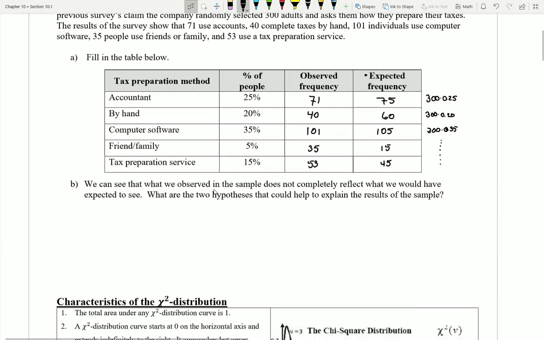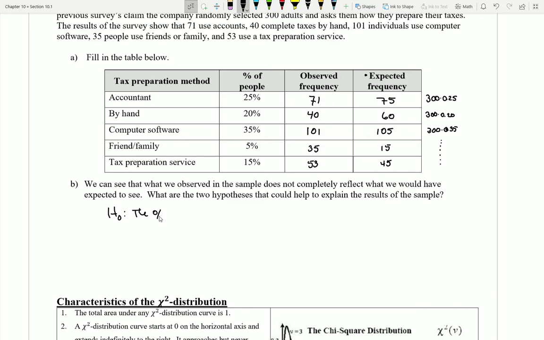We can see that what we observed in the sample does not completely reflect what we would have expected to see if these percentages were all correct. So what are the two hypotheses that can help explain the results of the sample? Well, I'm going to go ahead and start by writing out an H0.